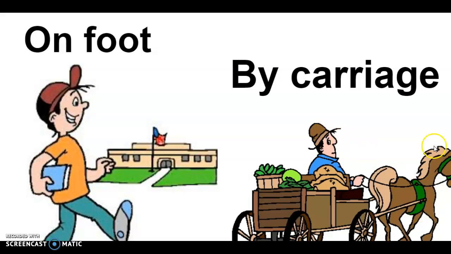So first people go on foot everywhere. They only have to walk to arrive to the destiny. Then they start using animals, for example, the horse, to go by carriage. This is a carriage to transport food and many goods, many products, by carriage.